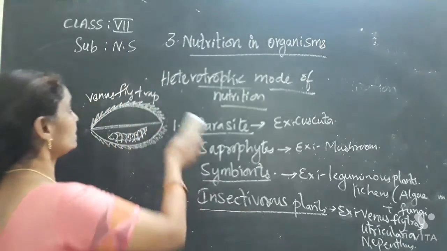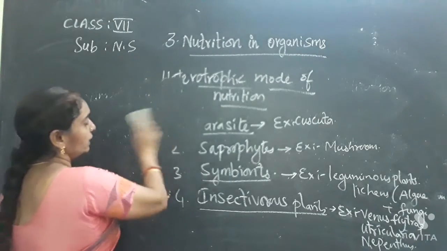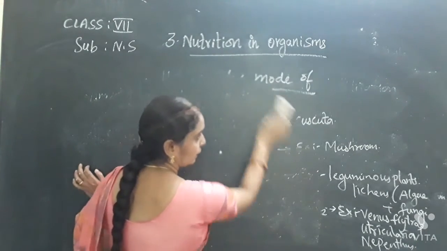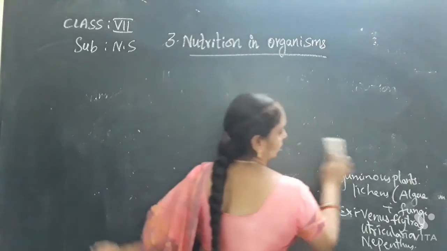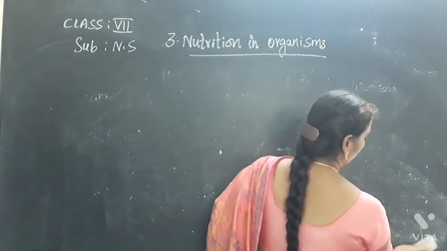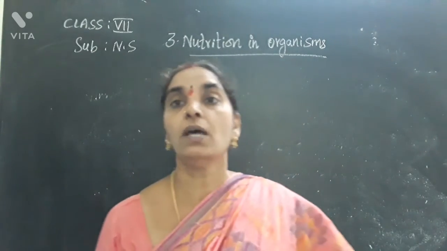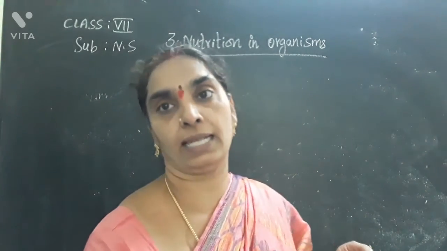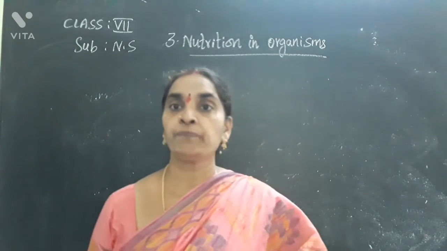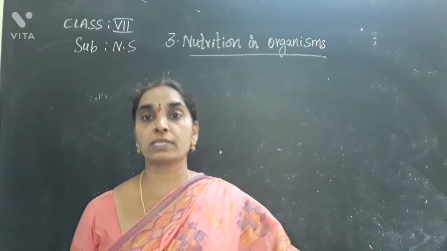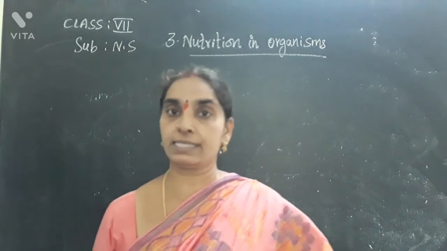Now we'll see the nutrition in animals, how nutrition takes place in animals. Animals are unicellular and multicellular organisms. Unicellular organisms are organisms in which all the life processes are performed by a single cell, as in the case of amoeba. Amoeba contains only a single cell where all the life processes are performed.